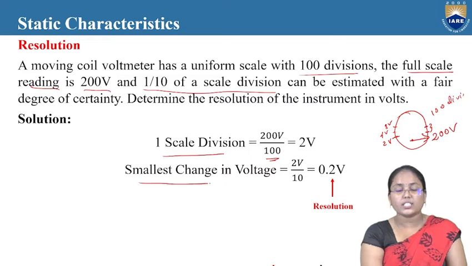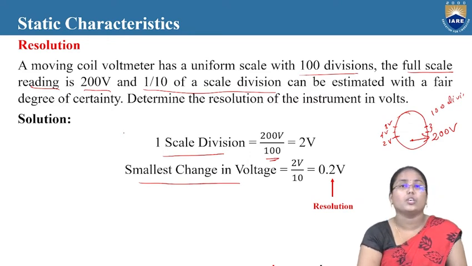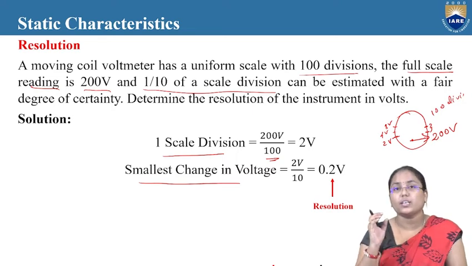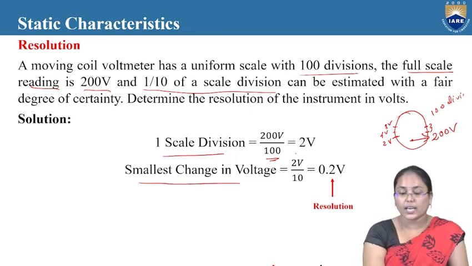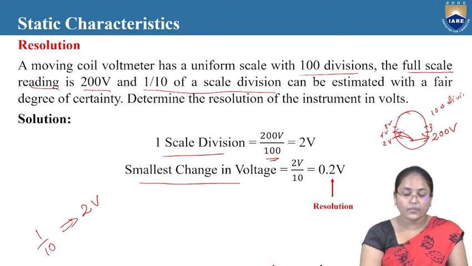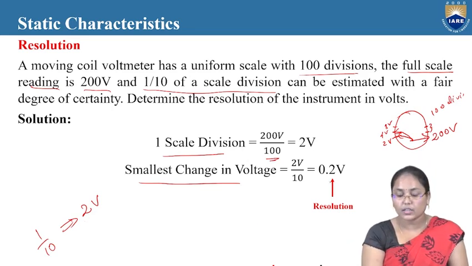Now the smallest change in voltage is 2 volts by 10. That is, 1/10 of a scale division can be estimated with a fair degree of certainty. That is only when it reaches 1/10 of a particular scale value. Here the scale division is 2 volts. Only when it reaches 1/10 of the 2 volts will there be a change in the pointer. Pointer deflection moves from here to here only when there is a 1/10 scale division. Okay, now here the resolution will be 2 volts by 10.